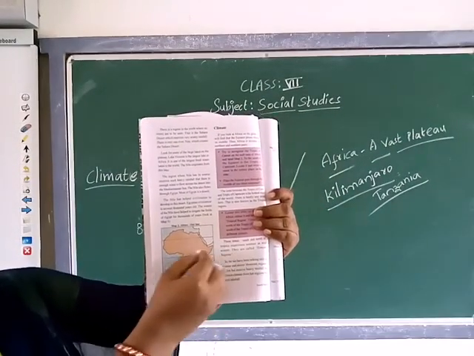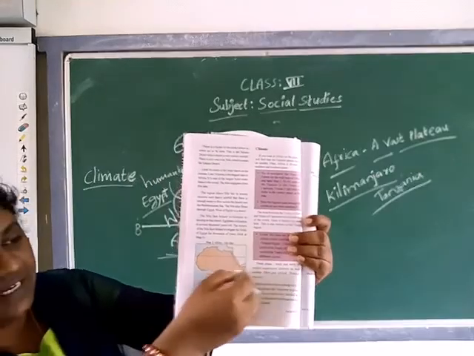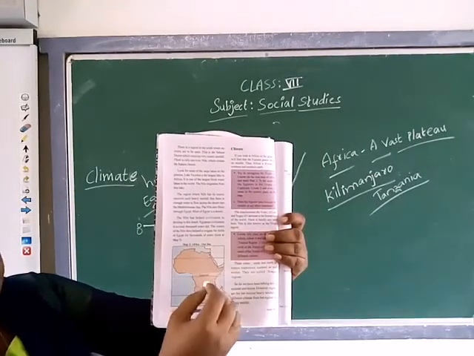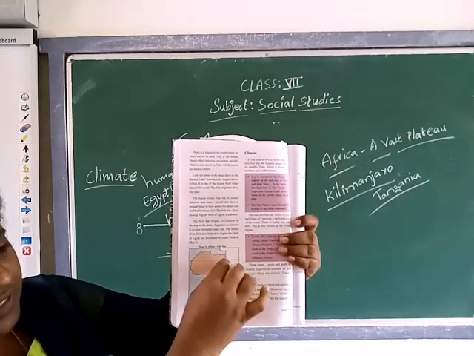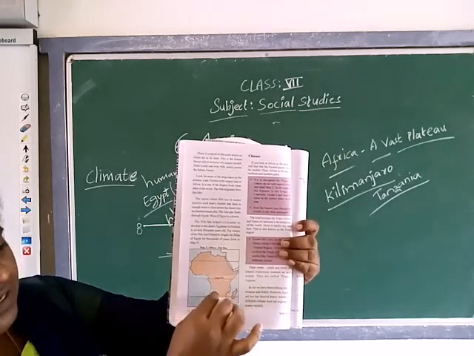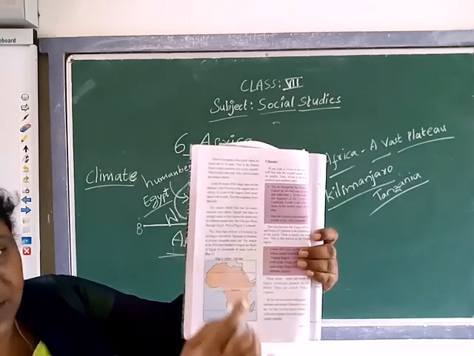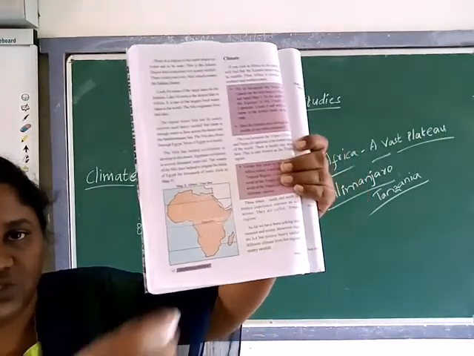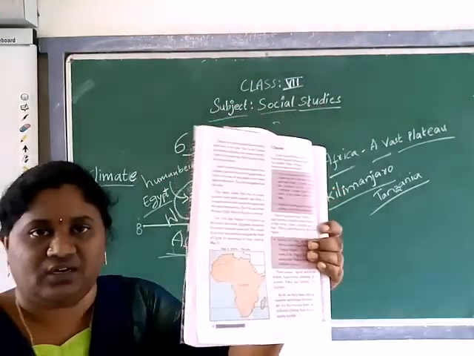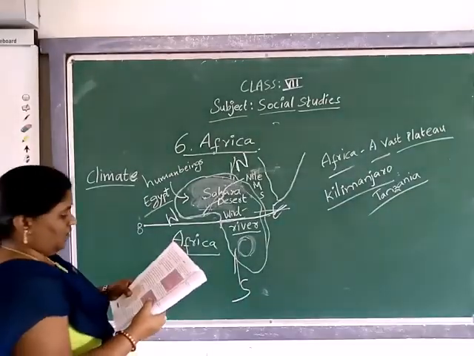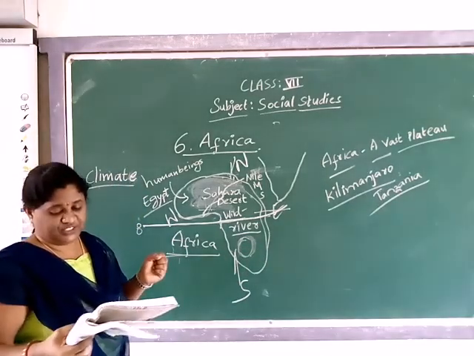The equator passes through Africa in the middle, with the Tropic of Cancer and Tropic of Capricorn on either side. This total area is the hottest in the world. That's why that place is called the tropical region.